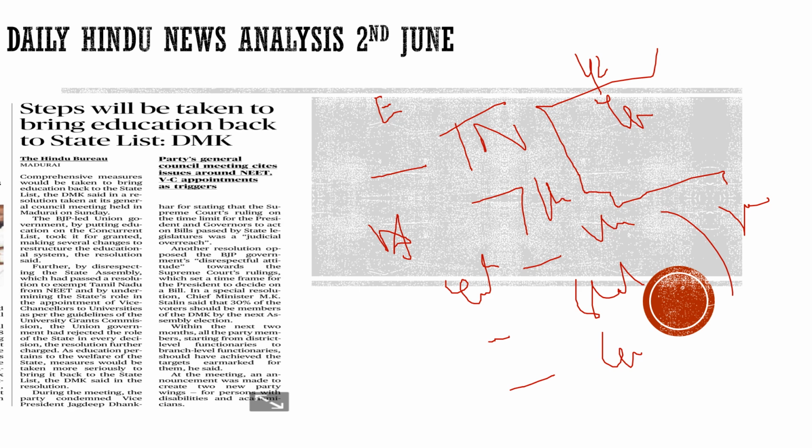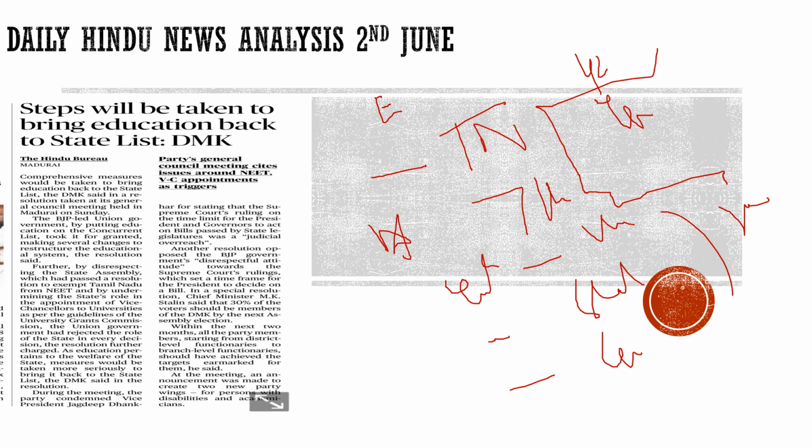In this way, the DMK government had stated that they will take appropriate steps to bring education back from the concurrent list to the state list, so that states can solely be responsible for education, and the laws they make would be suitable for the states only, and the center will have nothing to play with it. That is the reason they believe that the center is trying to impose laws on us. The center is trying to impose Hindi on us because of all these fears.